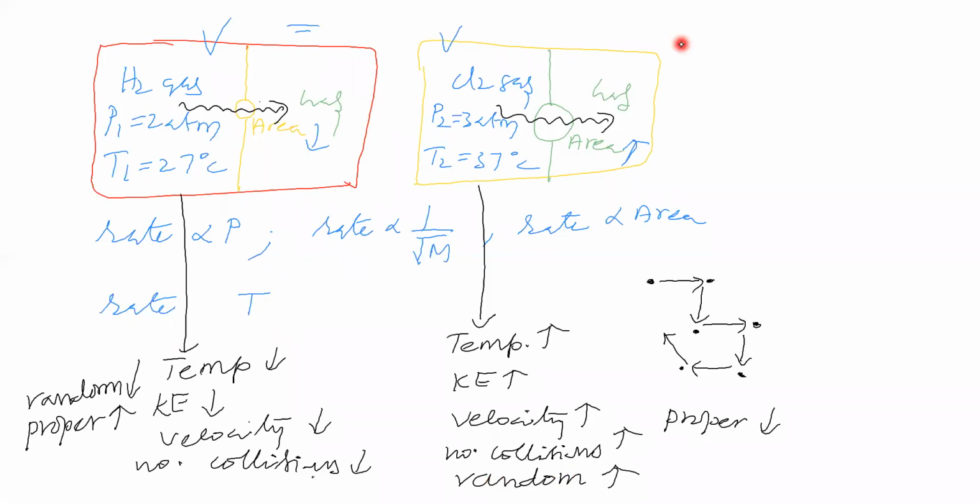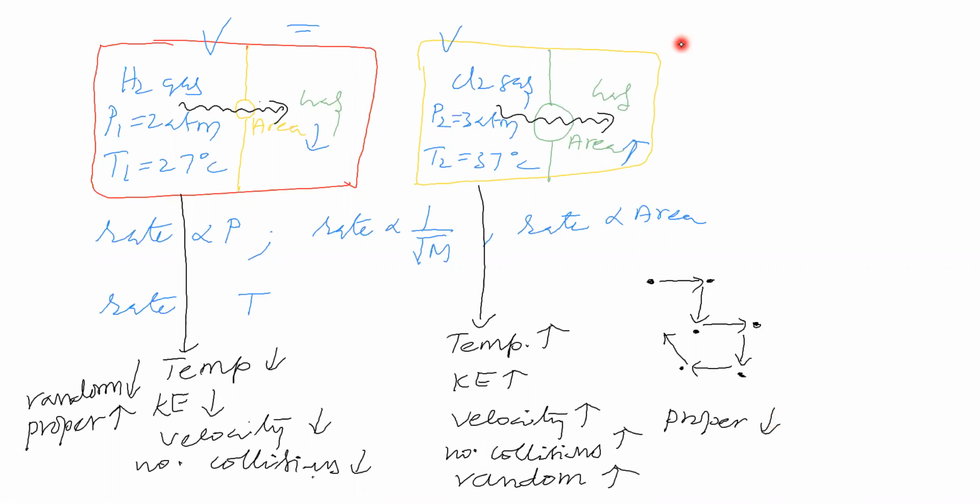Random motion increasing means proper motion, what happens? Proper motion means a particular direction. Proper motion decreases. Proper motion decreases means moving via a tiny hole, what will happen? Is moving via a tiny hole called proper motion or random motion? That point also we have to see now. Moving via a tiny hole means proper motion only, no?